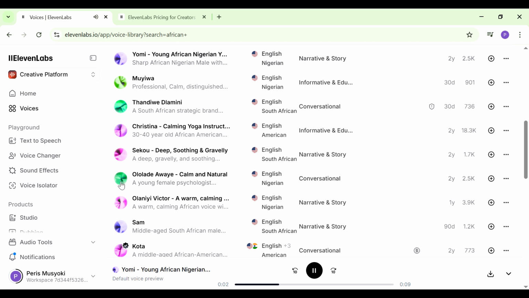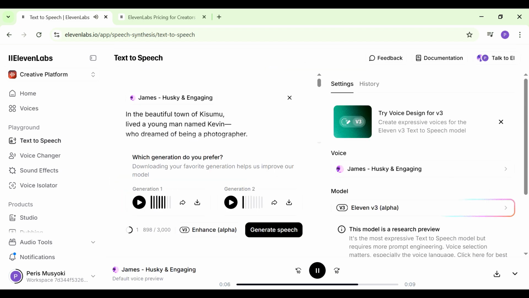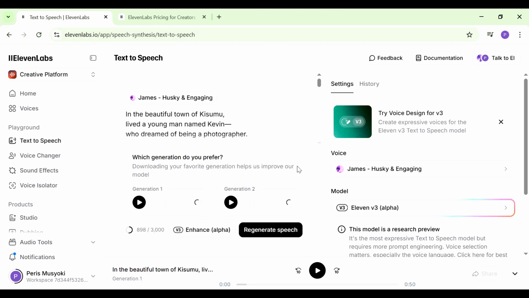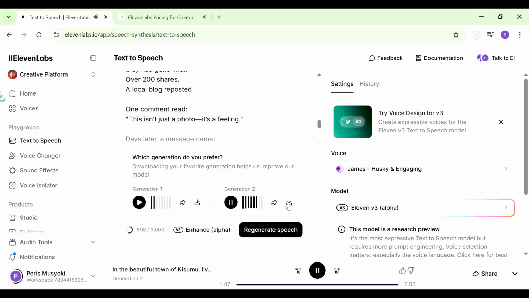You can go through the voices in the voice library, and once you have a voice to use, you're just going to click on generate. Then you can listen to the different generations. In the beautiful town of Kisumu lived a young man named... I like that one. Click on download.